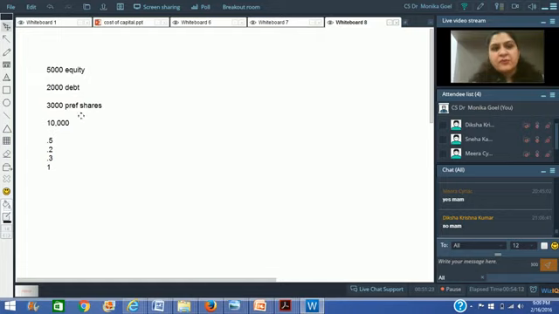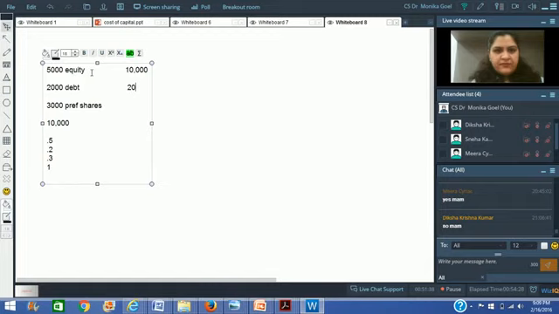Now here, if you're not satisfied with the book value weights, you say, okay, let me find out the market value weights. In order to find out the market value weights, you find out the market value of equity. Assuming the market value of equity is 10,000, the market value of debt is 2,000 only, and the market value of preference shares is, say, 4,000 rupees. So in that situation, your total becomes 16,000.